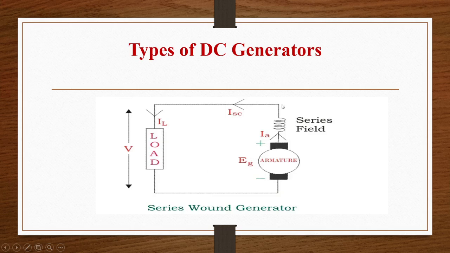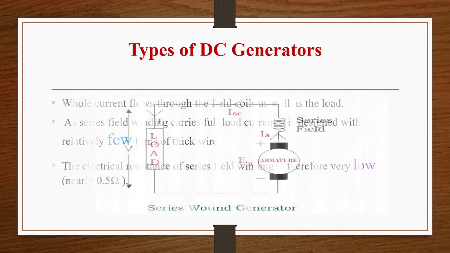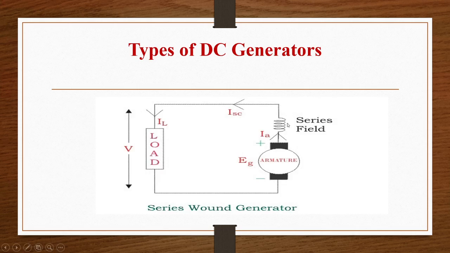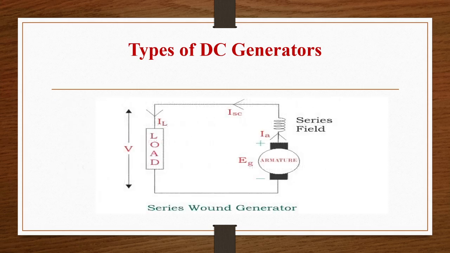So what we can see here is that IA is equal to ISE is equal to IL. All three currents are in line or in series. All these currents are equal. So the whole current flows through the field coils as well as the load, and the series field winding will carry full load current. So it is designed with relatively few turns of thick wire. As I said earlier, the turns of series field winding will be very few, because it has to carry the full load current, and also its resistance is very low. Resistance is low, current is high, that is why the series field winding will have a very few number of turns.